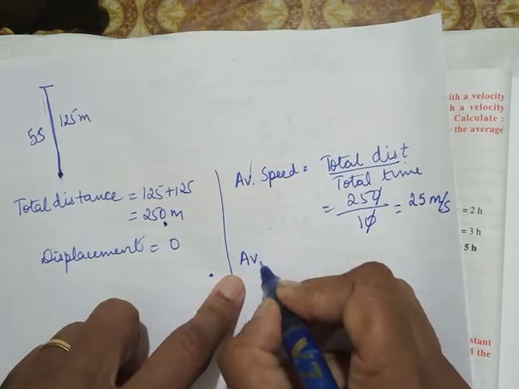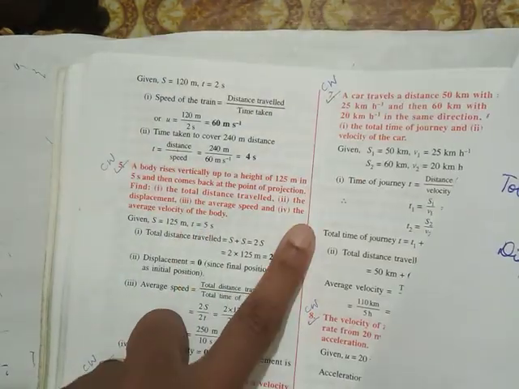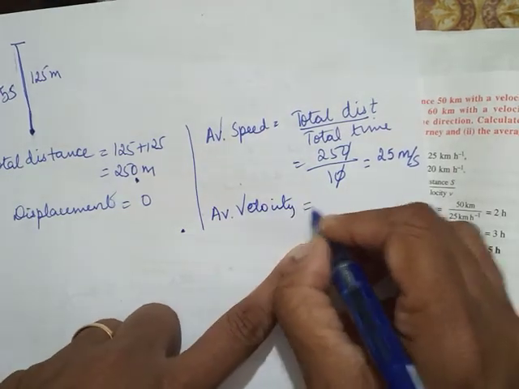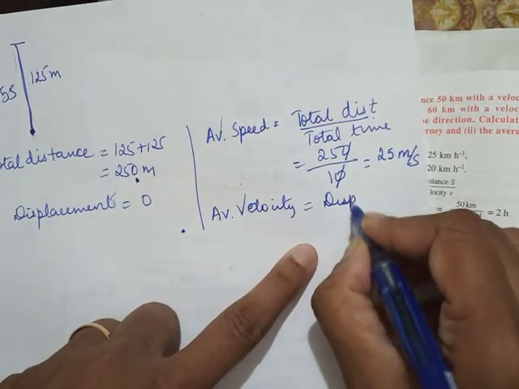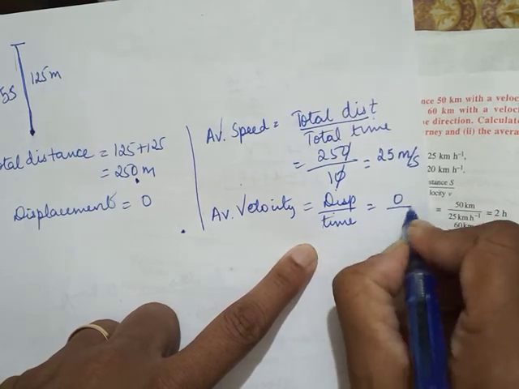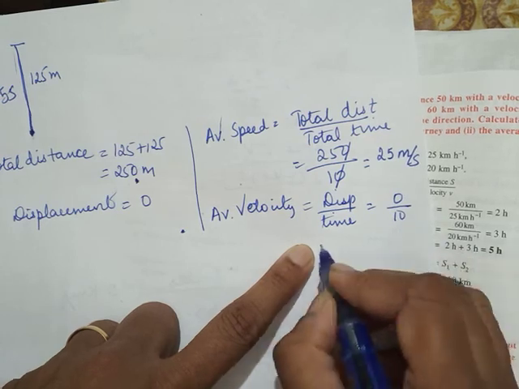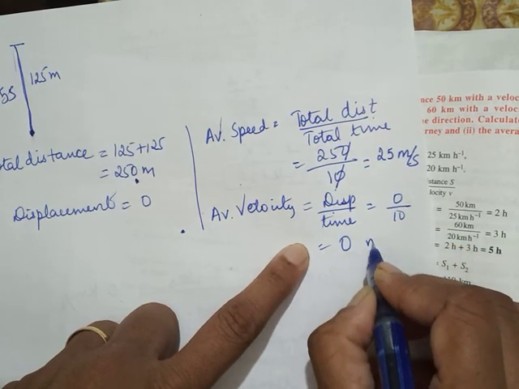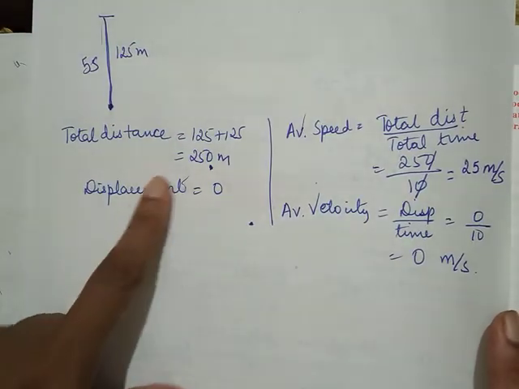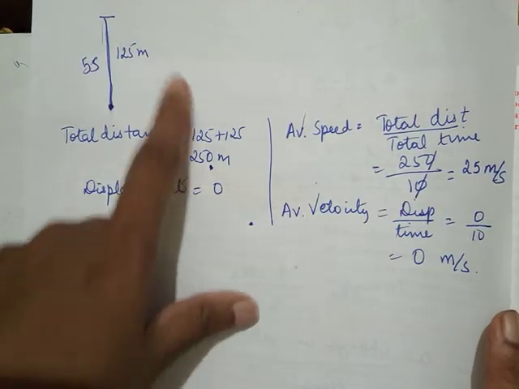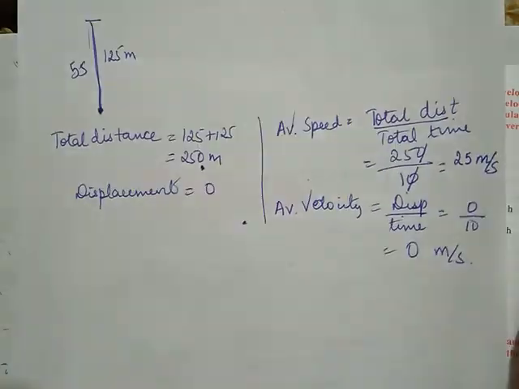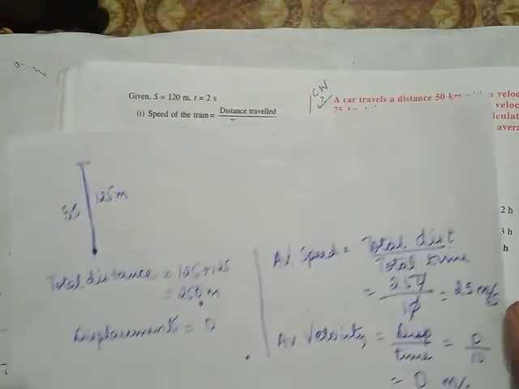What about average velocity? I think they've asked you to find average velocity also. Average velocity is total displacement upon total time. Displacement is 0, time is 10 seconds, but still the numerator is 0, so the answer will also be 0. Did you get it, children? So distance 250, displacement 0. Okay, so this is how you have to calculate this.